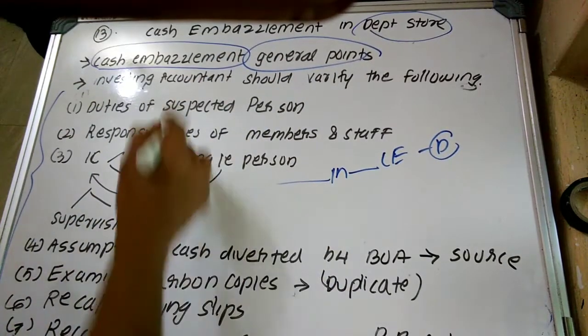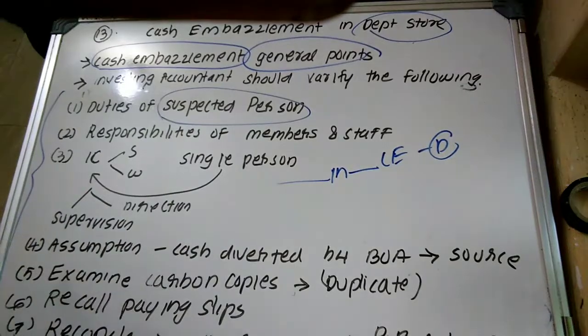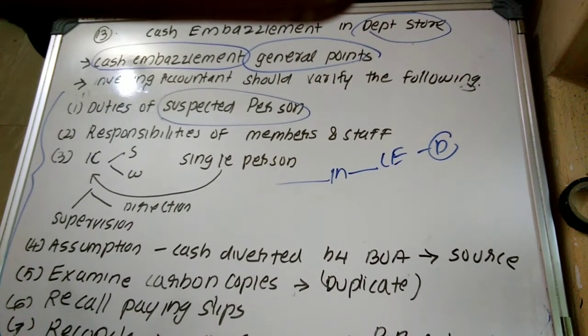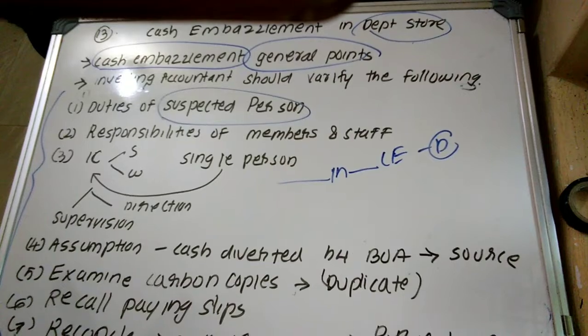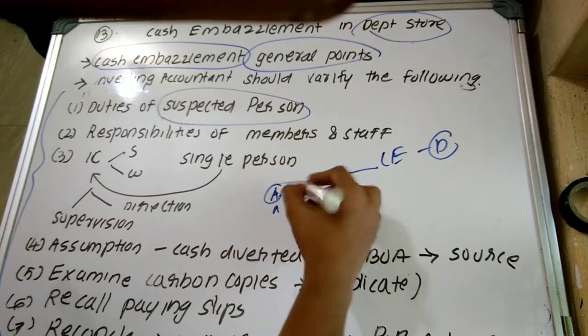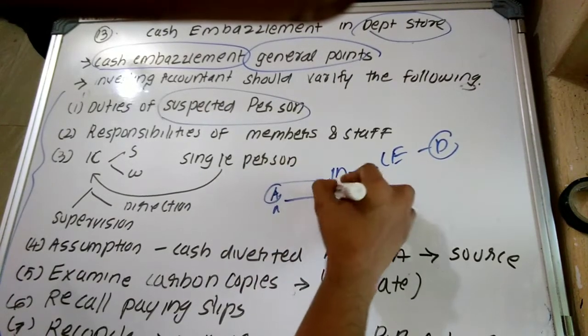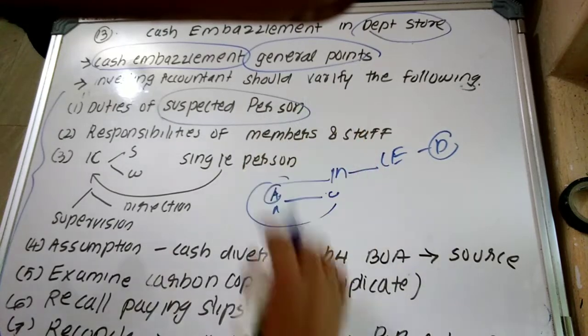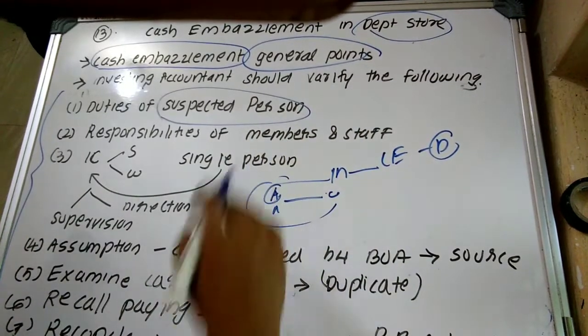Okay. Duties of the suspected person who has committed such a cash embezzlement. It is simply stating that the investigating accountant should understand the duties of a person connected with the suspected embezzlement, or who is suspected to have committed fraud. Suppose he is the person who has committed the cash embezzlement, that is, who has been suspected of committing fraud.